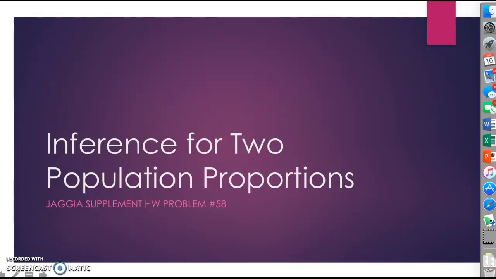Hello, I'm Jack Besner, and I'm running an inference for two population proportions. I'm using JIGA supplement homework problem number 58.